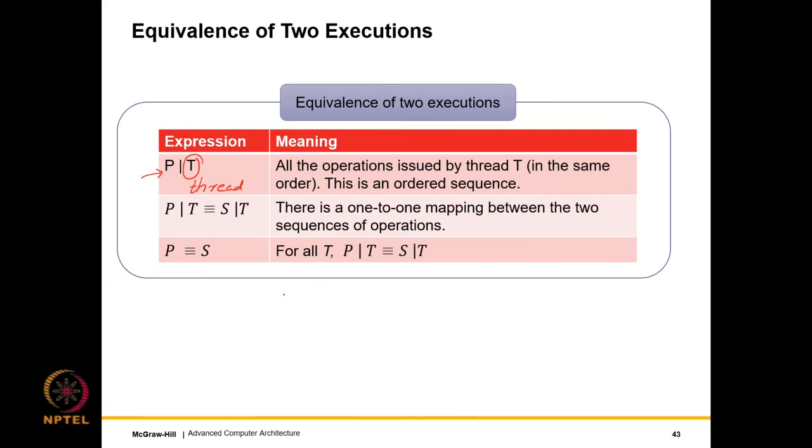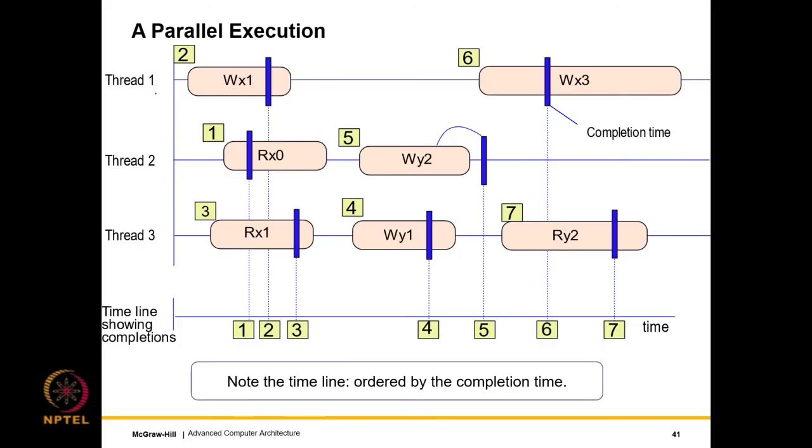So what would happen? Let's go back to the parallel execution. So let's say thread 1. We can see all the operations issued by it. There is a sequential order, at least, of all the operations issued by a single thread, right? So for thread 1, all the requests, all the memory requests, or let's use the generic term operation, are ordered in a linear sequence.